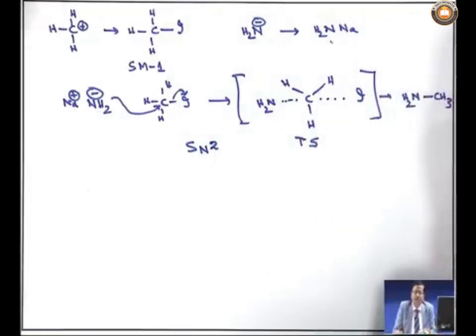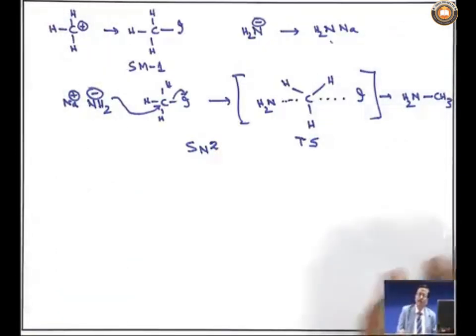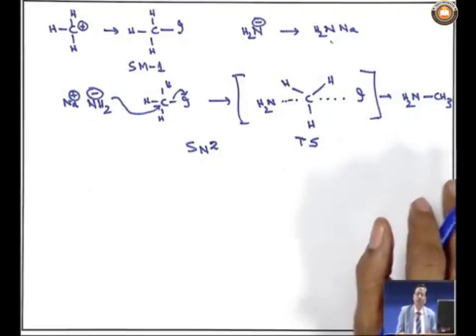The full form is substitution nucleophilic bimolecular, because in this case the two molecules are sodamide and methyl iodide, and this is a substitution reaction. Iodide is going out and NH2 is entering. So, iodide is substituted by NH2 through a transition state and no intermediate. So, it is a bimolecular reaction.